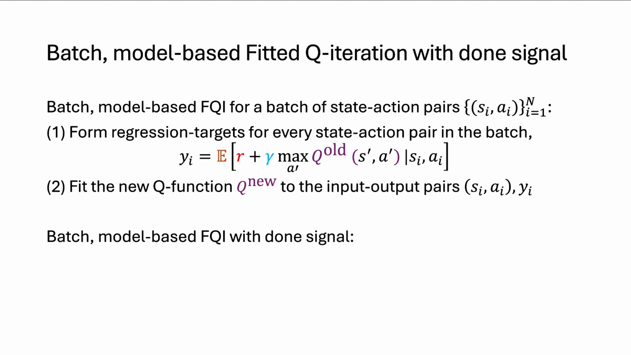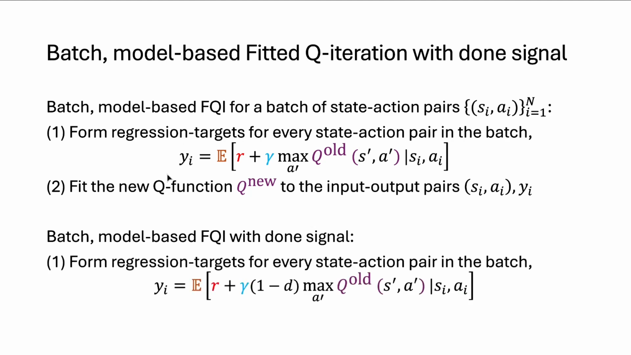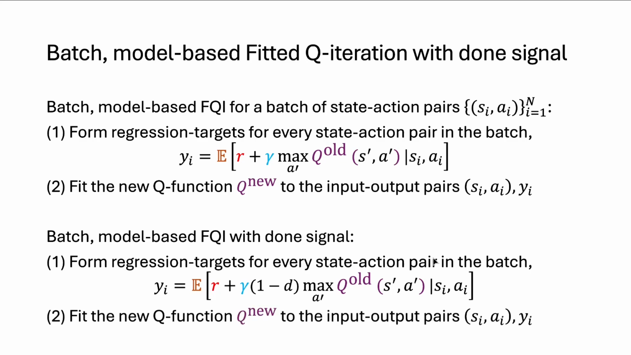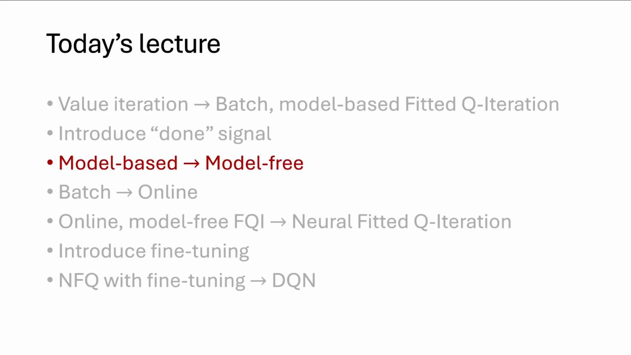How are we going to include a done signal in this? Well, we're simply going to change the way we form regression targets to put this 1 minus d in front of the next state value estimate. So what we're doing here is making our next state value estimates more accurate by including the done signal. And then we fit our new Q function to that collection of input-output pairs. The only thing that's changed here, the thing I want to highlight, is that we changed the way we compute our regression targets so that we are forcing next state values of terminal states to 0 using the done signal.